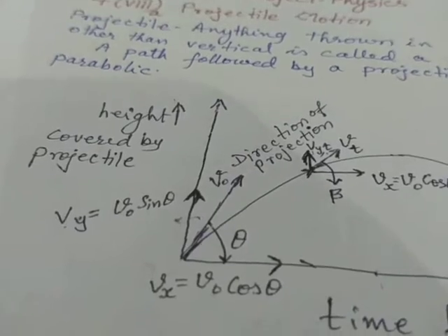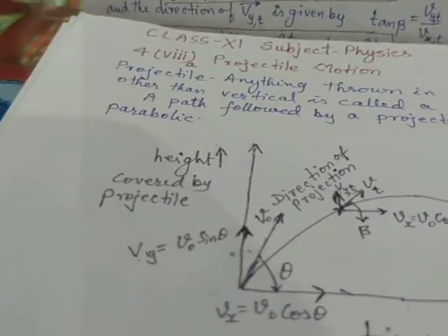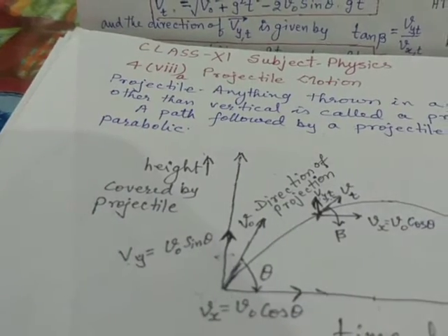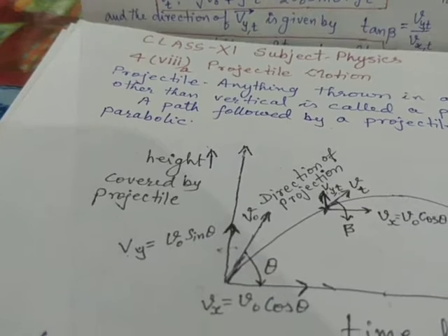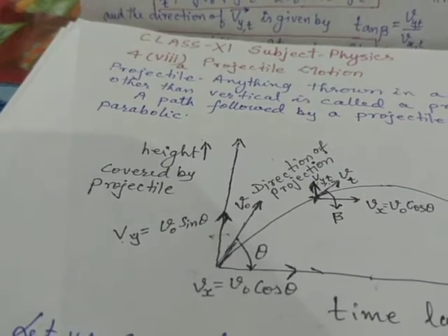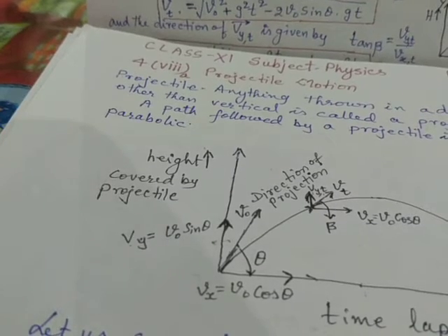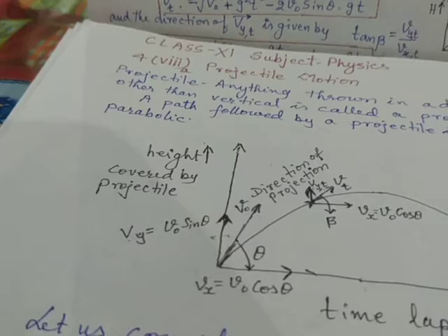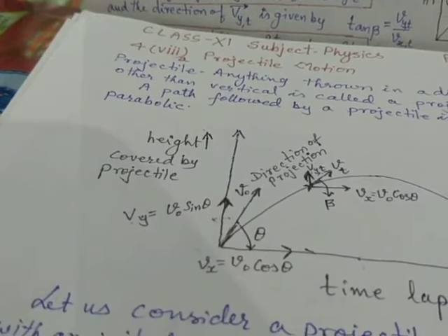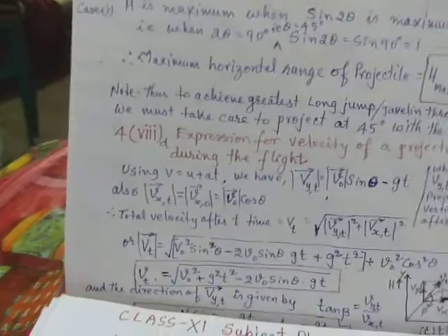At that time, the component of velocity along the vertical direction is vy,t, and the component of velocity along the horizontal direction is vx equal to v0 cos theta, because the horizontal component of velocity always remains constant. So we have to find the velocity at any time of the flight.